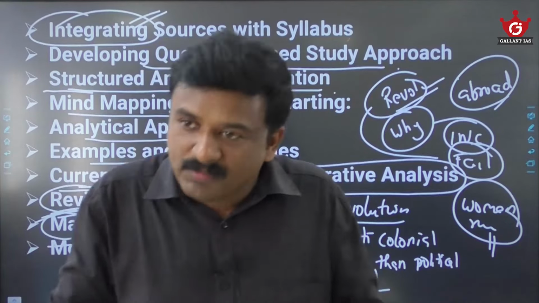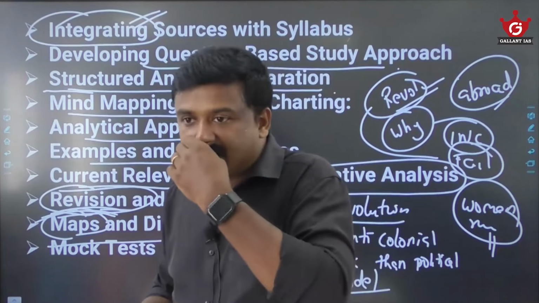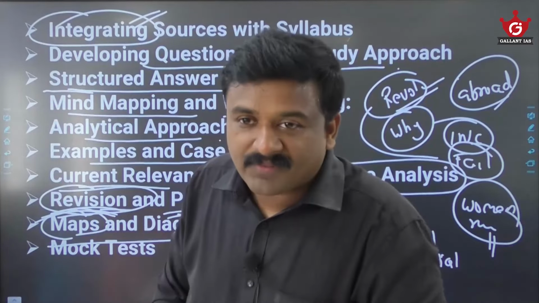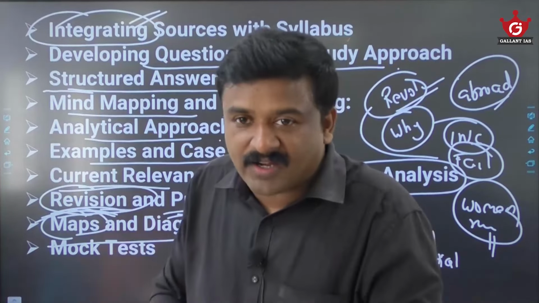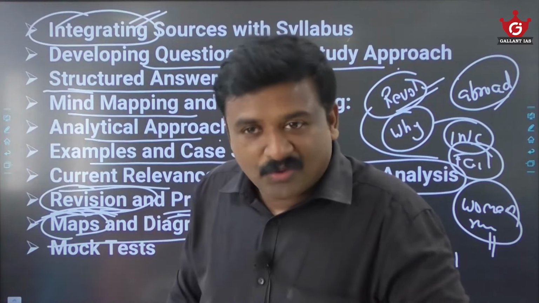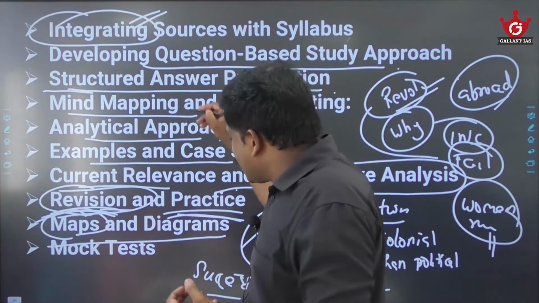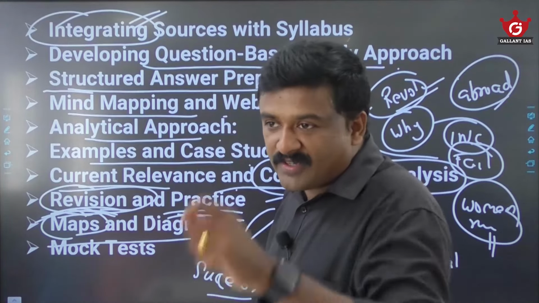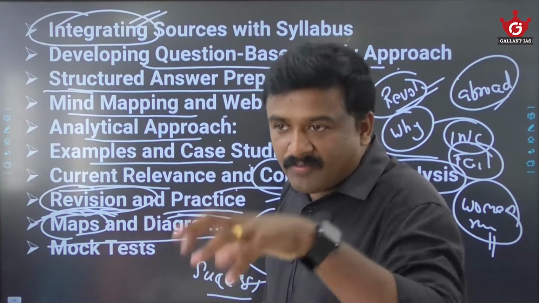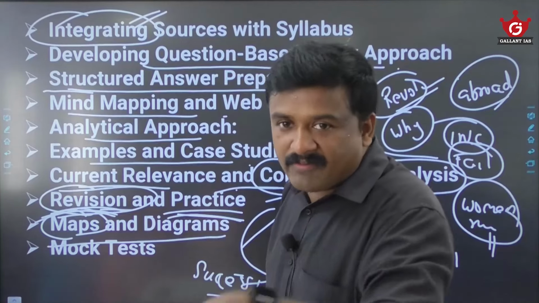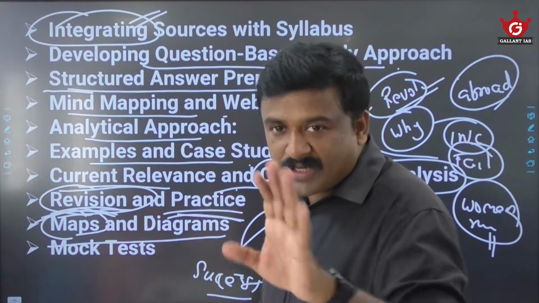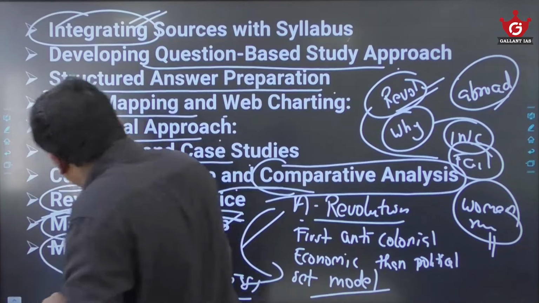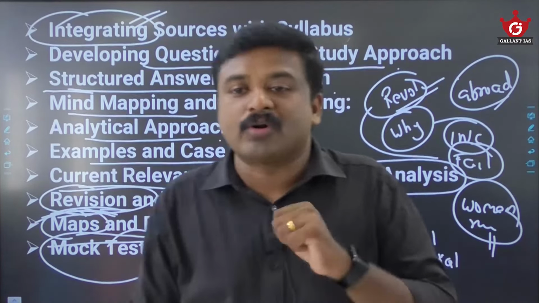Similarly, for the rise of Indian nationalism, the different events leading to nationalism can be done in a map. Different events happened in different parts of India, and how they are interconnected. So you can use maps even for modern India. British conquest of India, where they conquered, where they applied their diplomacy, where they established their buffer zones, that can be done in a map. So maps and diagrams you can use. And finally, mock tests are important. Here also regular answer writing and mock tests are important.